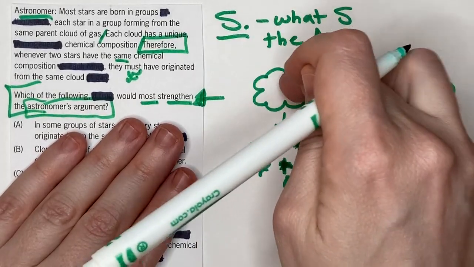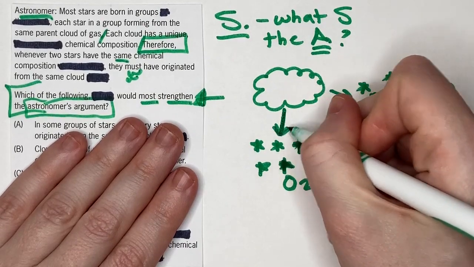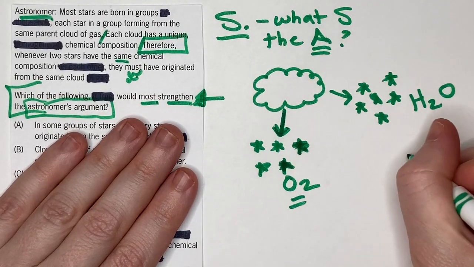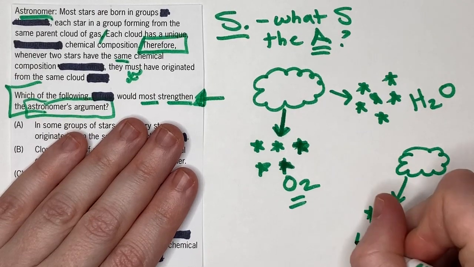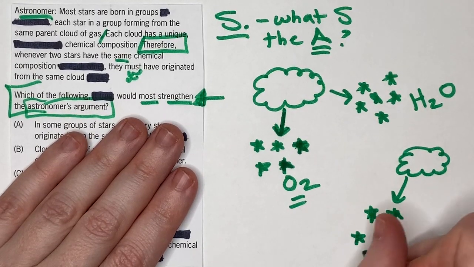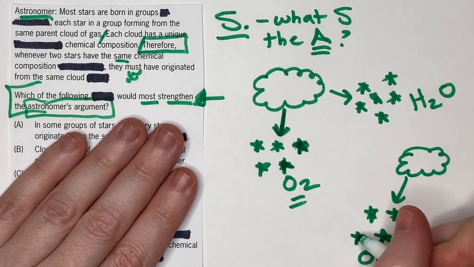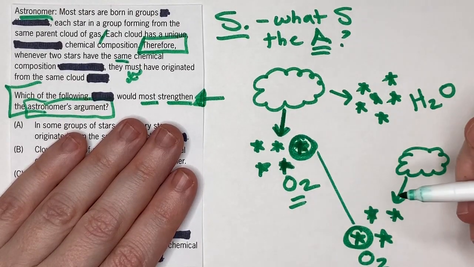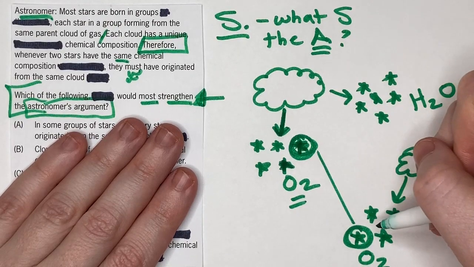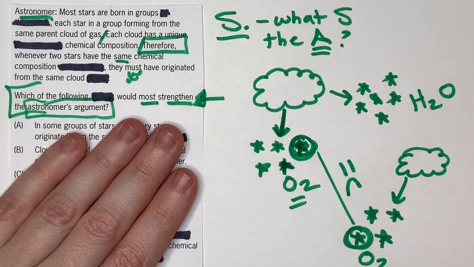It's not like you could have this parent cloud give birth to stars that have an O2 signature, but then have this parent cloud over here also doing the same thing, right? Because if that was true, let's say these all had O2 as well, then this star right here and this star right here would have the same chemical composition, but they said that that's not possible.